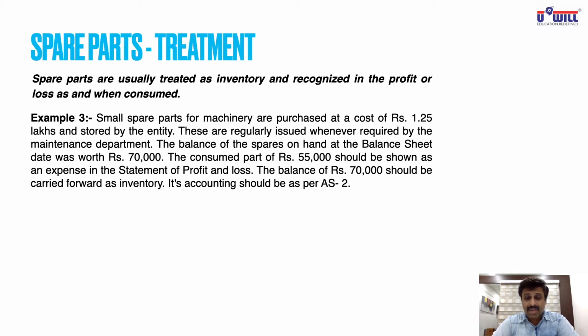The balance of the spare parts on hand at the balance sheet date was worth rupees 70,000. Means from 1.25 lakh to 70,000, so 55,000 you have used during the year. So the consumed part of 55,000 should be shown as an expense in the statement of profit and loss, and the balance of 70,000 should be carried forward as inventory, and inventory means it applies by AS 2. So its accounting should be done as per Accounting Standard 2. Inventory doesn't come in AS 10. So here the treatment of the inventory will be done as per Accounting Standard 2. So all this can be asked in MCQ.